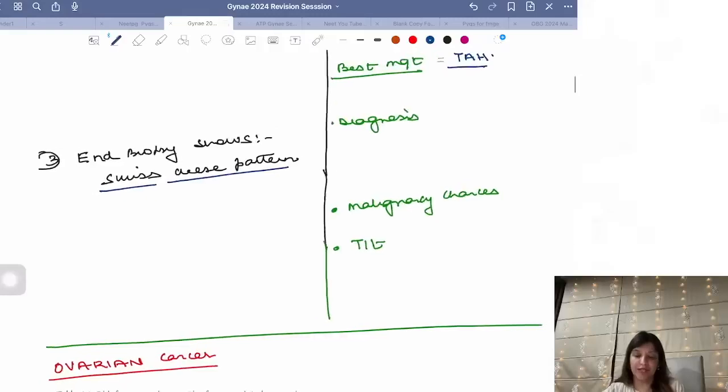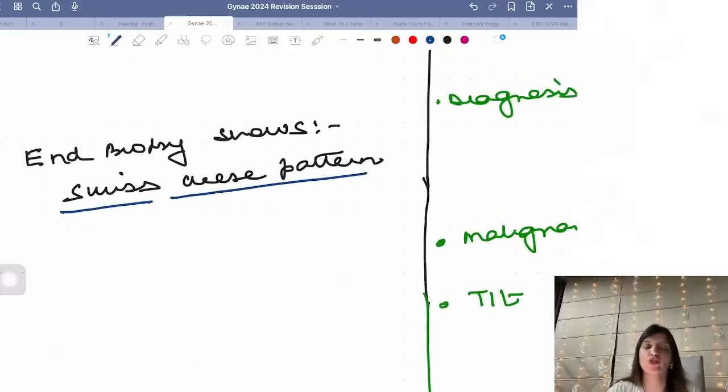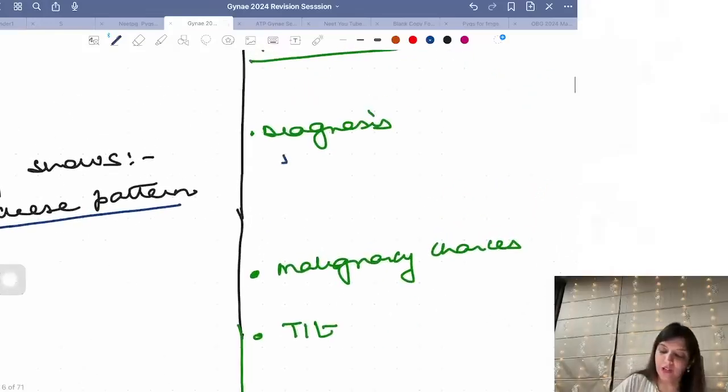If your question says that endometrial biopsy report shows a Swiss cheese pattern, so if it is a Swiss cheese pattern, what diagnosis are you going to make? For a Swiss cheese pattern, what diagnosis are you going to make? If this is the report coming. Excellent, Arya. The diagnosis is metropathia hemorrhagica.